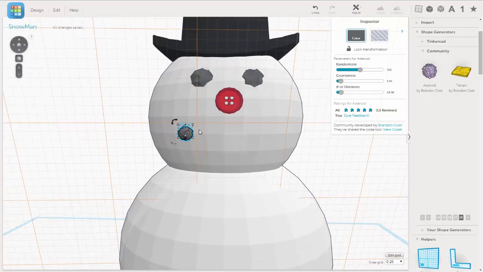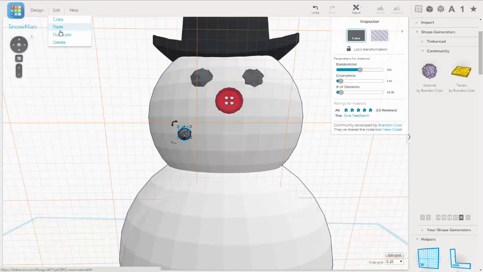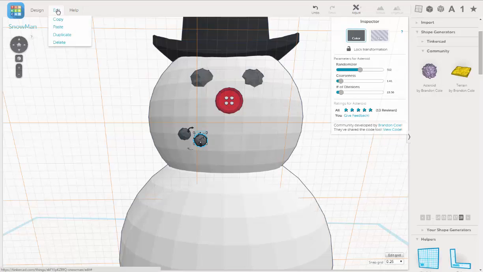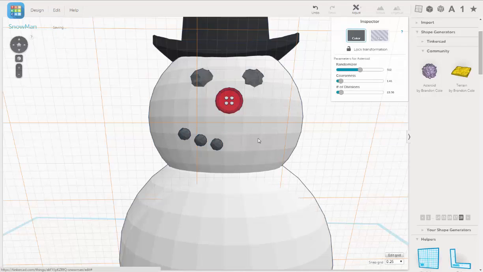So we're going to create a smile. Just maybe a little smaller if we can get it. All right, so let's edit, duplicate, edit, duplicate, edit, duplicate.